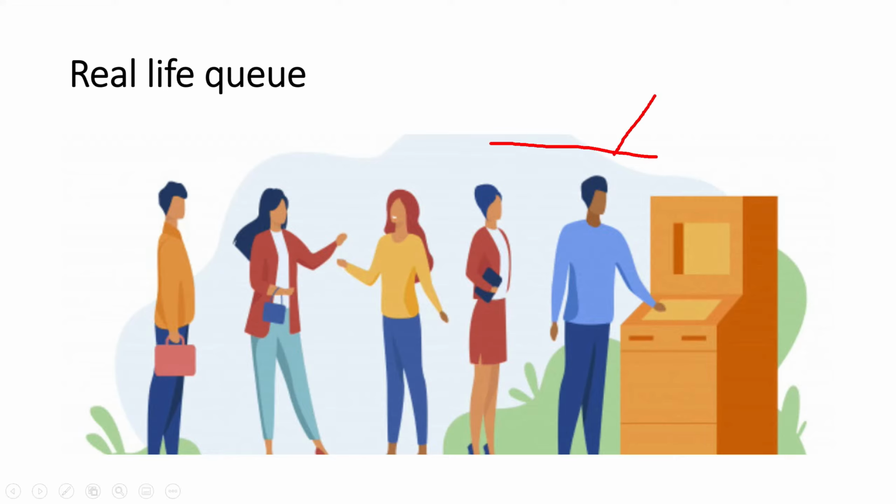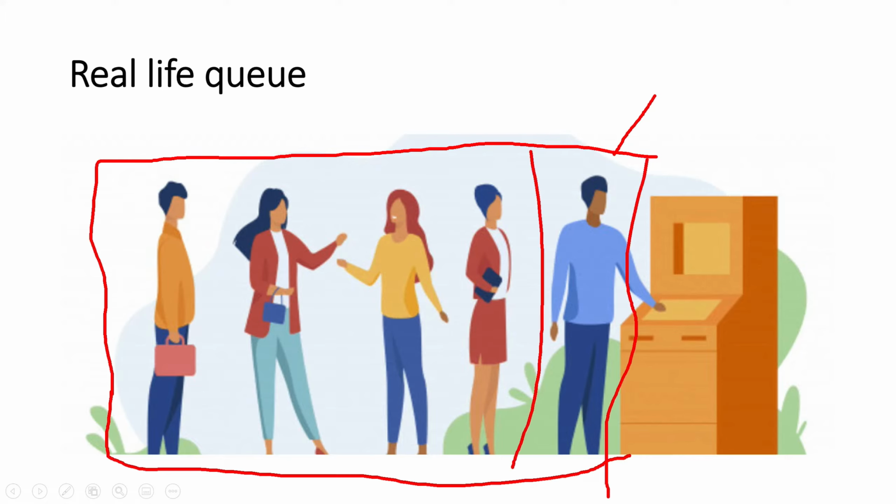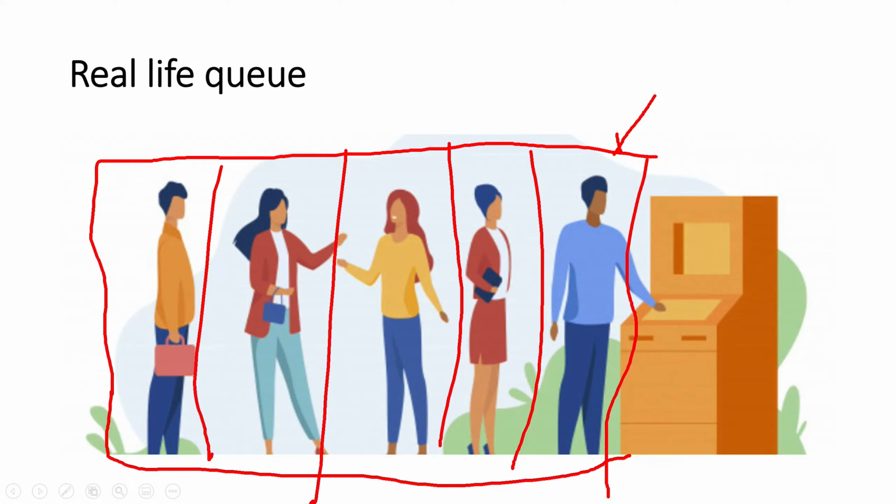Let's consider this as the queue. These are the elements of the queue. This end is called front. This end is called back. So one thing is clear: leaving and entering this queue happens from two opposite sides. From the front, people are leaving this queue as they are done with whatever they wanted to access, and from the back, we are adding more elements if we want to. So this was the real life example of a queue.